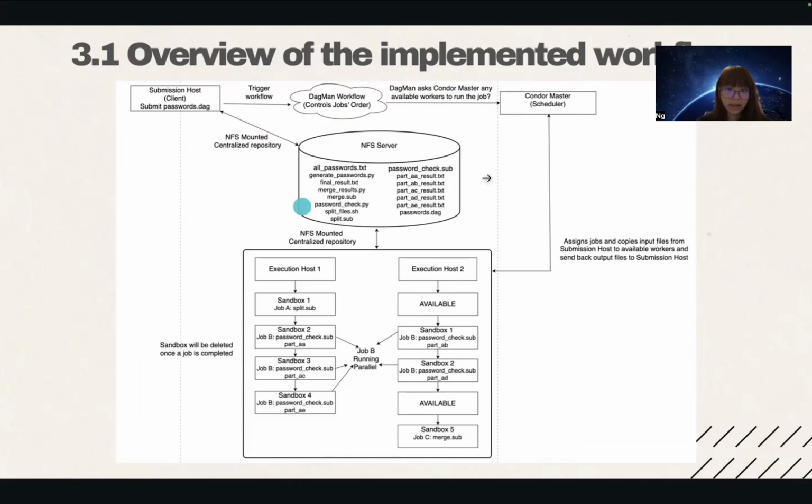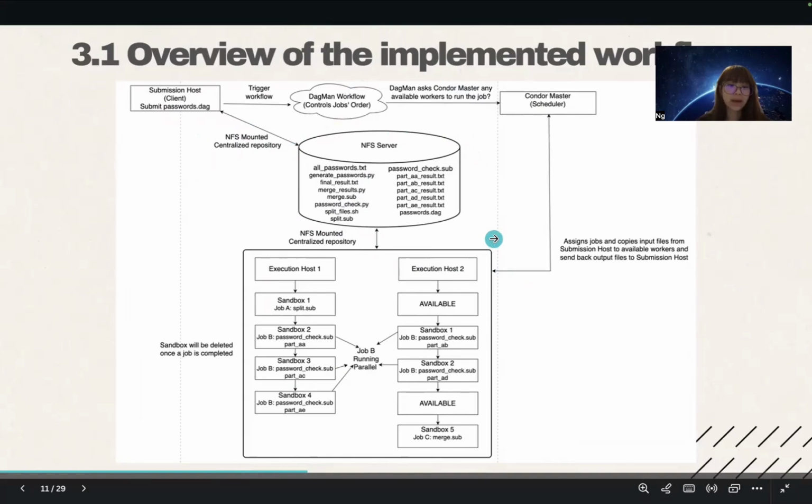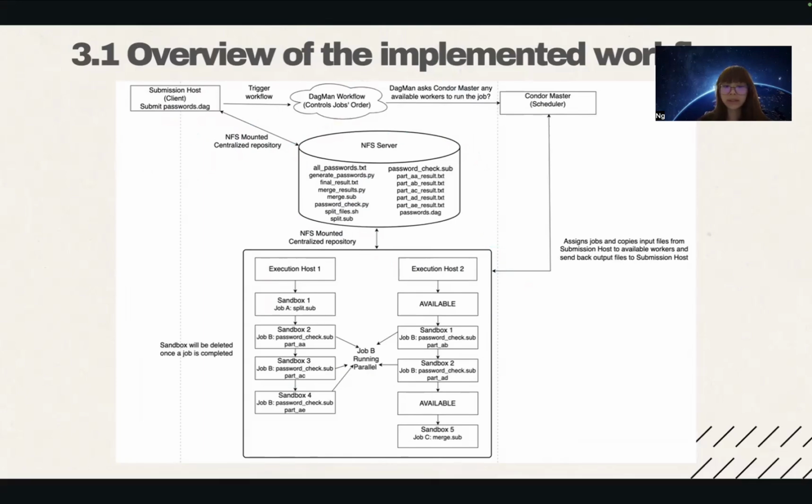So this is our NFS server, where our submission host and our execution host are mounted to it, so they share the same files. The NFS server acts as a centralized repository, but it is important to note that our jobs do not execute directly inside the NFS directory. So in this box, this is where the computation happens. In our system, we have two execution hosts, so jobs are able to run in parallel.